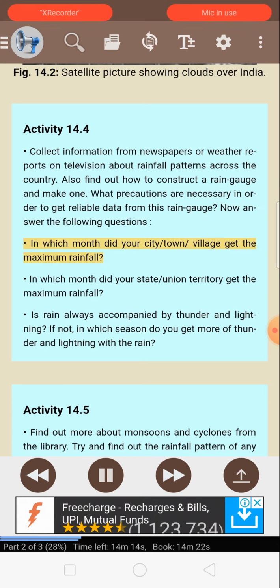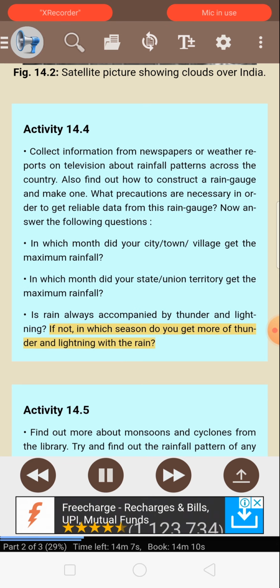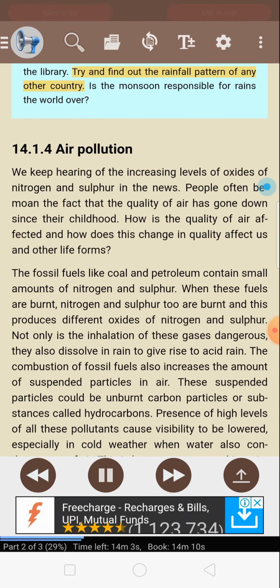In which month did your city, town, village get the maximum rainfall? In which month did your state, union territory get the maximum rainfall? Is rain always accompanied by thunder and lightning? If not, in which season do you get more of thunder and lightning with the rain? Activity 14.5. Find out more about monsoons and cyclones from the library. Try and find out the rainfall pattern of any other country. Is the monsoon responsible for rains the world over?